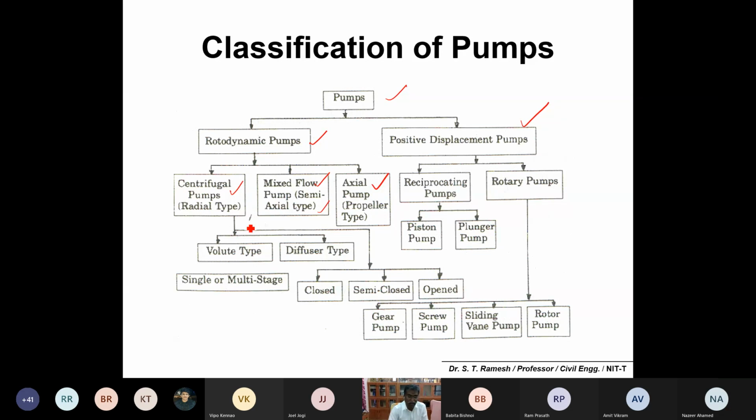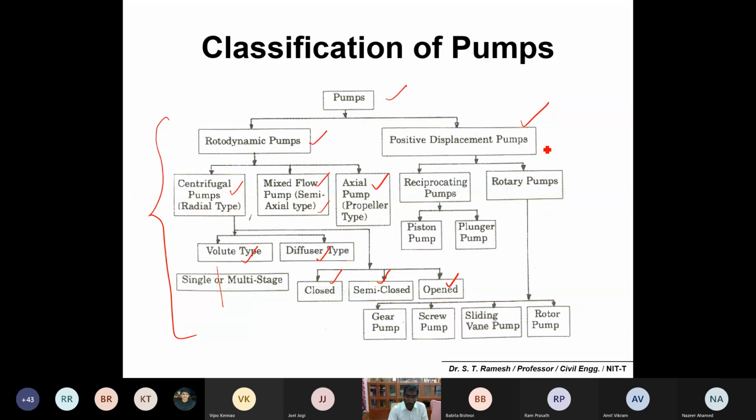In centrifugal pumps you have two different types based on the blade arrangement: volute type and diffuser type. Based on the casing you may also have closed, semi-closed and open types. All the pumps can be either single stage or multi-stage. Please remember this is one classification, majorly rotodynamic pumps.